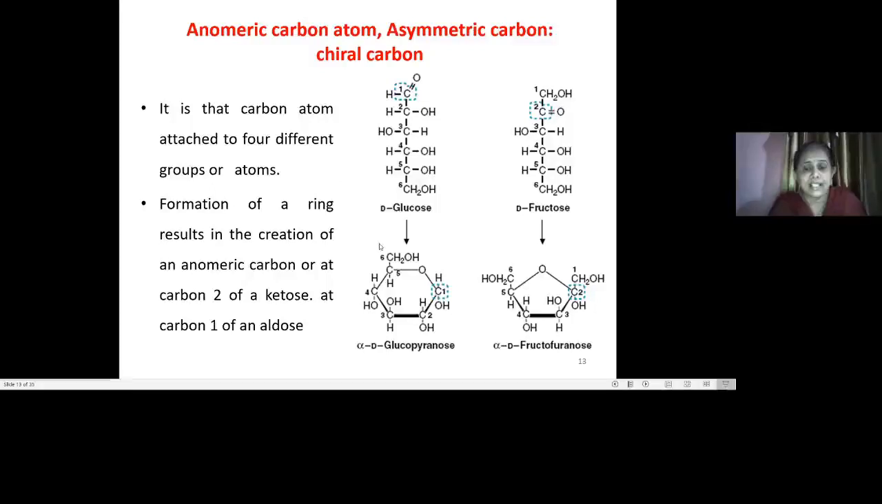And in this case, when there is a formation of a ring structure, that is going to create the anomeric carbon, present either at carbon number 1 or at carbon number 2. See here, if it is an aldehyde sugar, C1, alpha-D-glucopyranose. If it is in its ring structure, if it is an aldose sugar, it is present at carbon number 1 like this. And if it is fructose, which is a ketose sugar, it is present at carbon number 2. So at carbon number 1 and carbon number 2, the anomeric carbon is present.